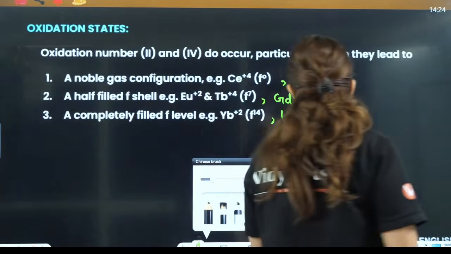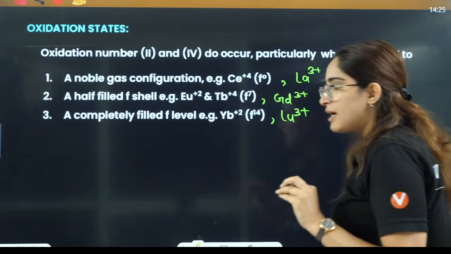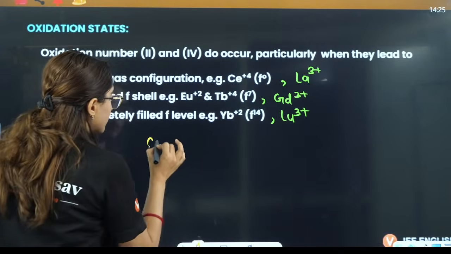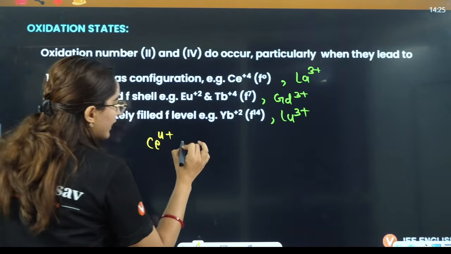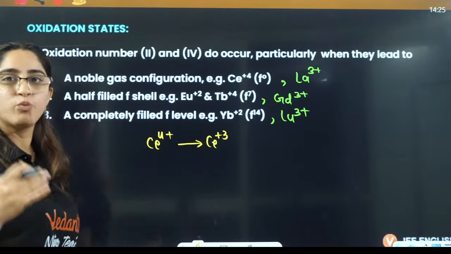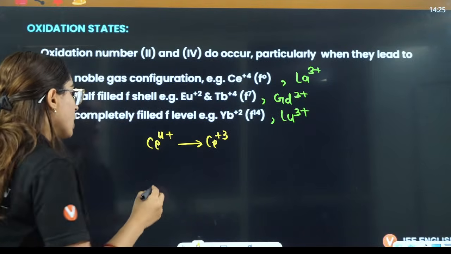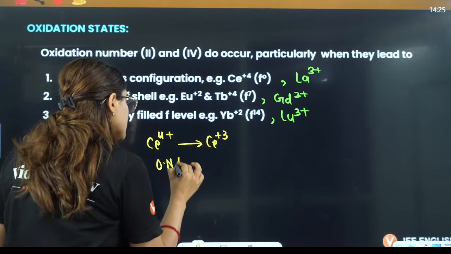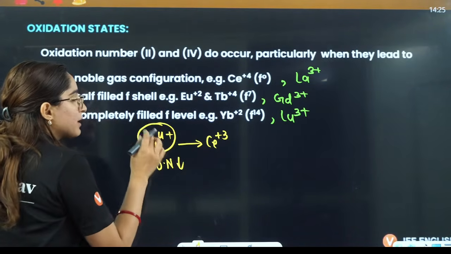One more question they ask you is that cerium plus 4 easily gets converted to plus 3 oxidation state, because in lanthanides the most stable oxidation state is plus 3. So the oxidation number decreases, that means it can easily be reduced.